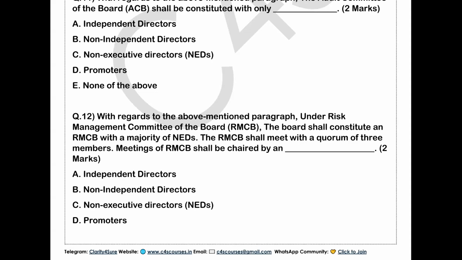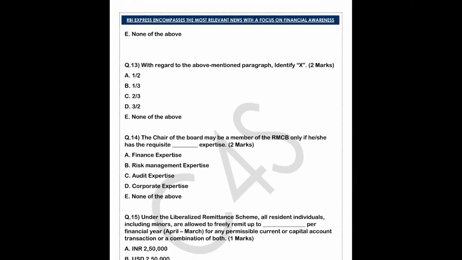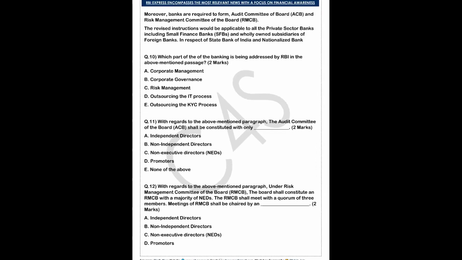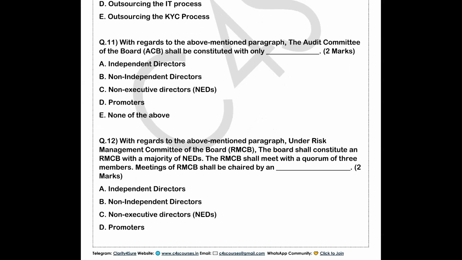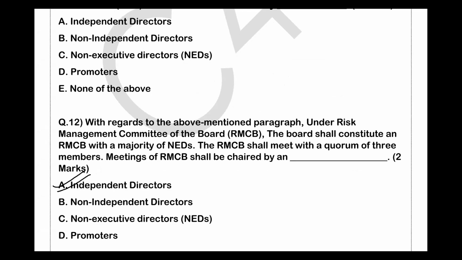So we will try to understand independent directors, non-independent directors, non-executive directors, promoters, and we will also see none of the above. So what can be the correct option for this question? It is the risk management committee of the board, right? If you read it, meetings of the RMCB shall be chaired by an independent director who shall not be a chair of the board or any other committee of the board. So the correct option for this question is A, that is independent director.